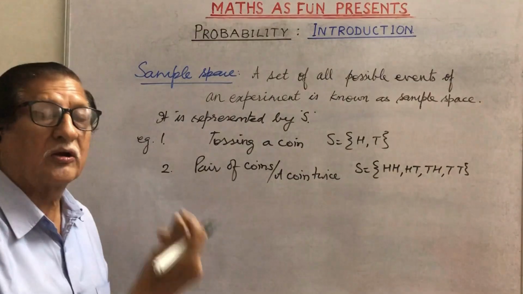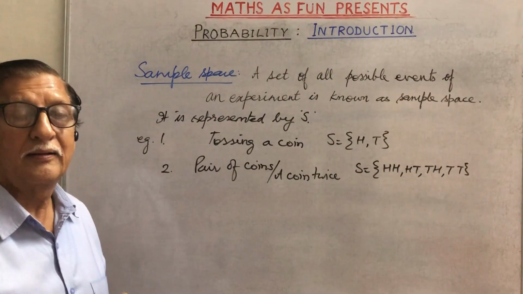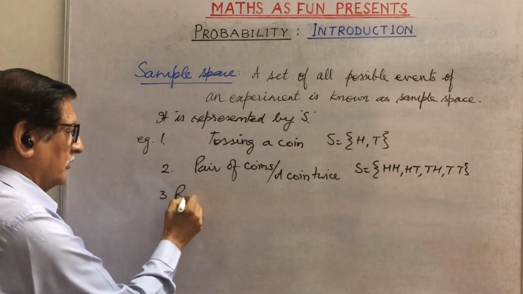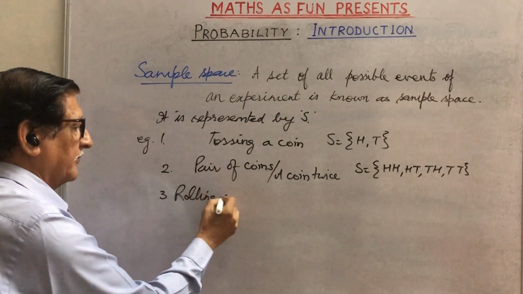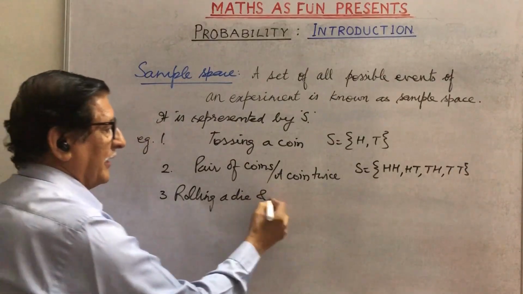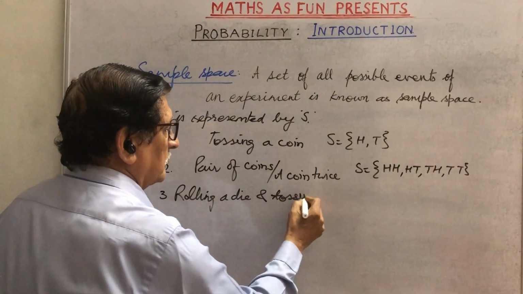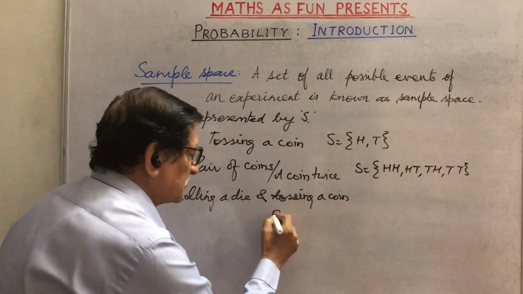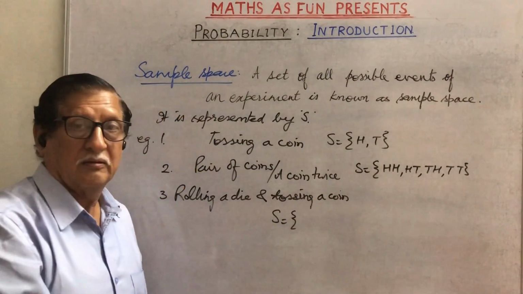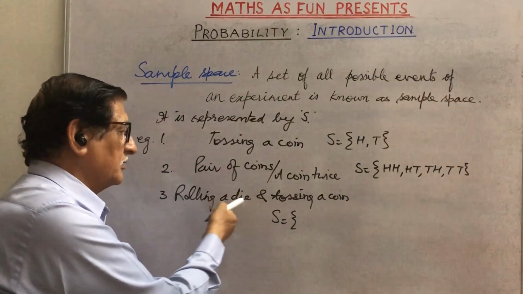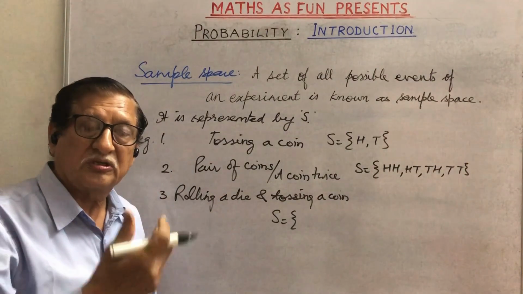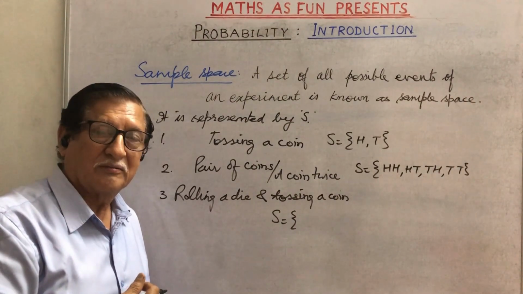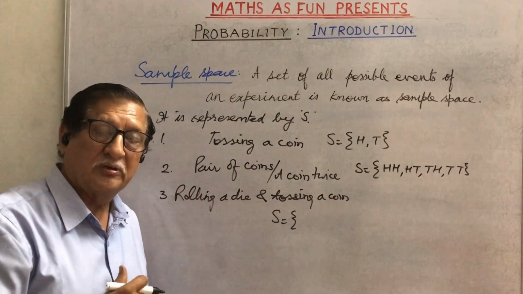Now suppose we are rolling a die and tossing a coin. Then the sample space will be, when we are rolling the die, the numbers are 1 to 6. Tossing a coin means head or tail that may be associated with any of the numbers.